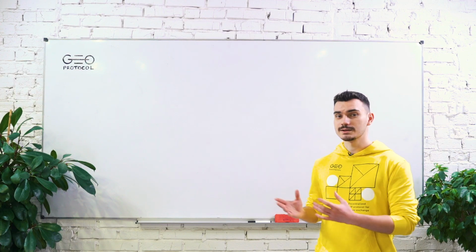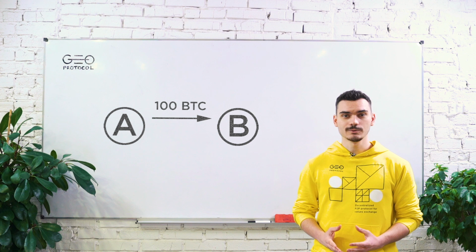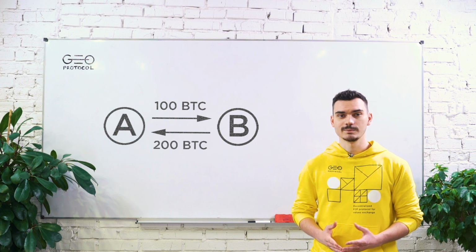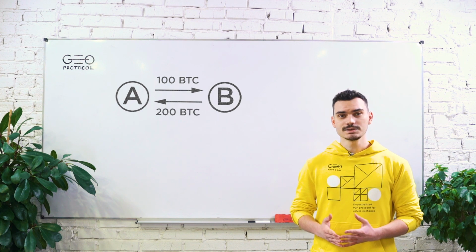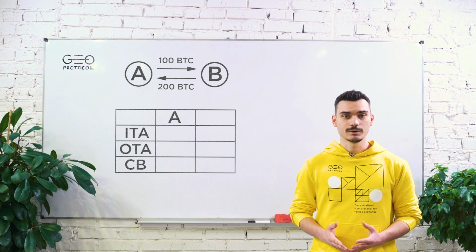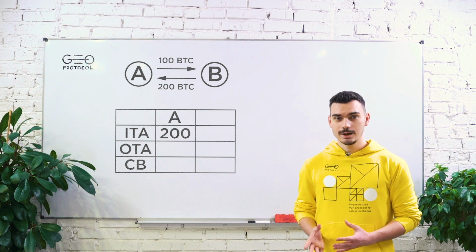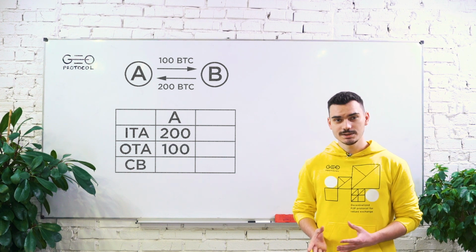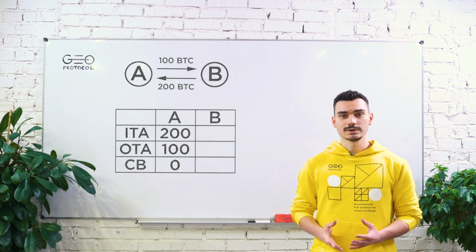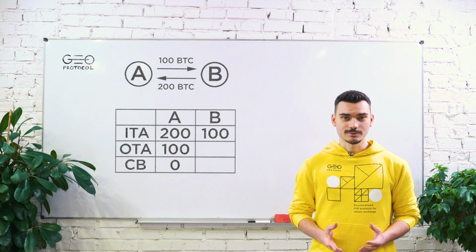Now let's consider an example. If node A opens a trust line to node B for the amount of 100 BTC, and node B opens a trust line to node A for the amount of 200 BTC, in this case, on the side of node A, this trust line will be represented by the following numbers: incoming trust amount 200 BTC, outgoing trust amount 100 BTC, current balance 0. As for node B, the numbers will look like this: incoming trust amount 100 BTC, outgoing trust amount 200 BTC, current balance 0.